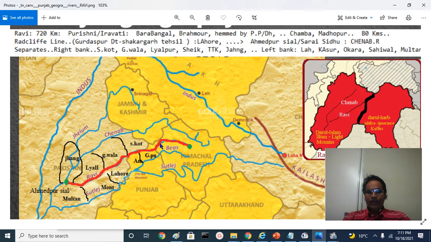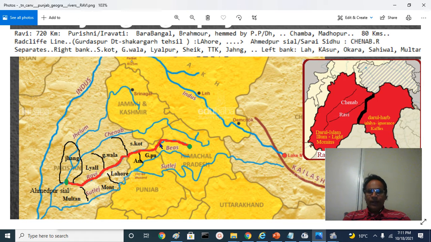At the time of partition, Maharaja Hari Singh Dogra was the ruler. So entering from Pathankot to Madhopur means you are entering into Dogra territory, or the Maharaja's territory, the princely state of Jammu and Kashmir.